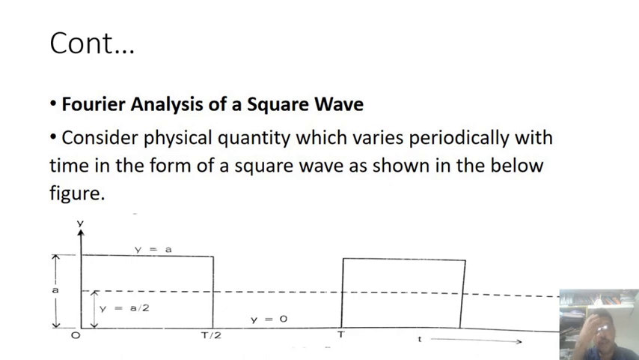Now, Fourier analysis of a square wave. Here we are going to consider a physical quantity which varies periodically in time in the form of a square wave, as shown in the figure below.